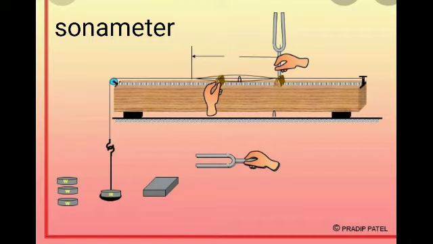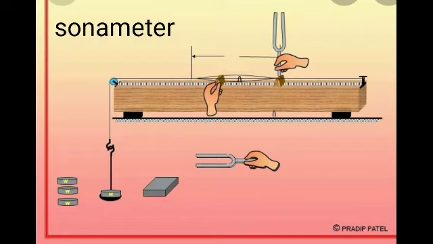Construction. The sonometer is made up of a hollow box which is 1 meter long with a uniform metallic thin string attached to it. One end of the string is connected to a hook and the other end is connected to a weight hanger through a pulley. Since only one string is used, it's known as monochord. The weights are added to the free end of the wire to increase the tension of the wire. Two adjustable wooden knives are put over a board and their positions are adjusted to change the vibrating length of the stretched wire.